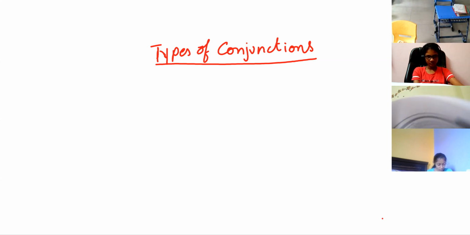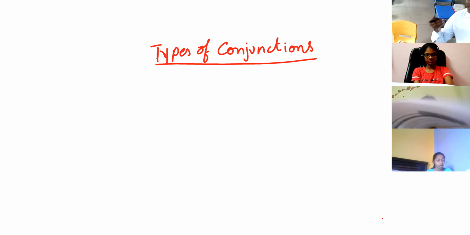I will give some examples. See, children, in coordinating conjunctions, I have already given you the example FANBOYS, and the usage of one or two coordinating conjunctions.